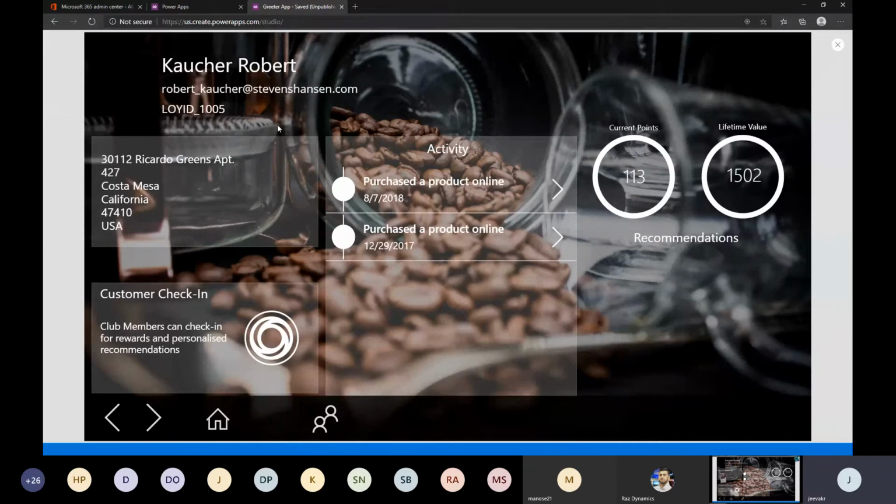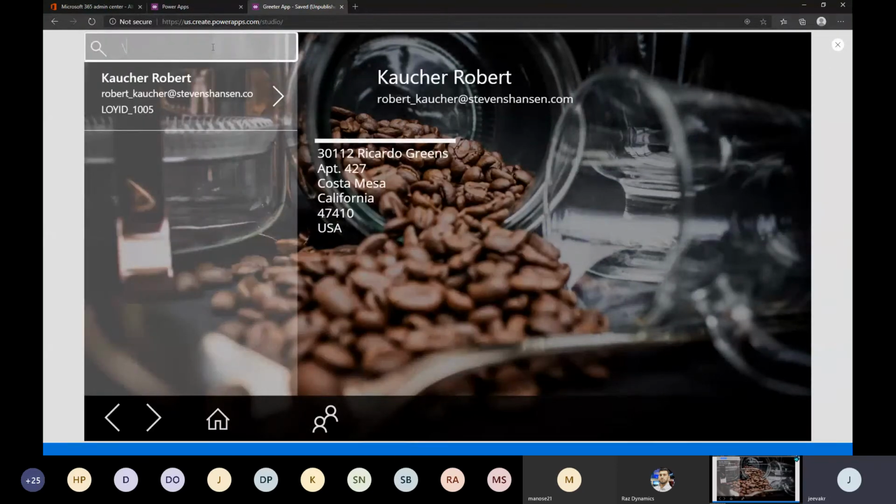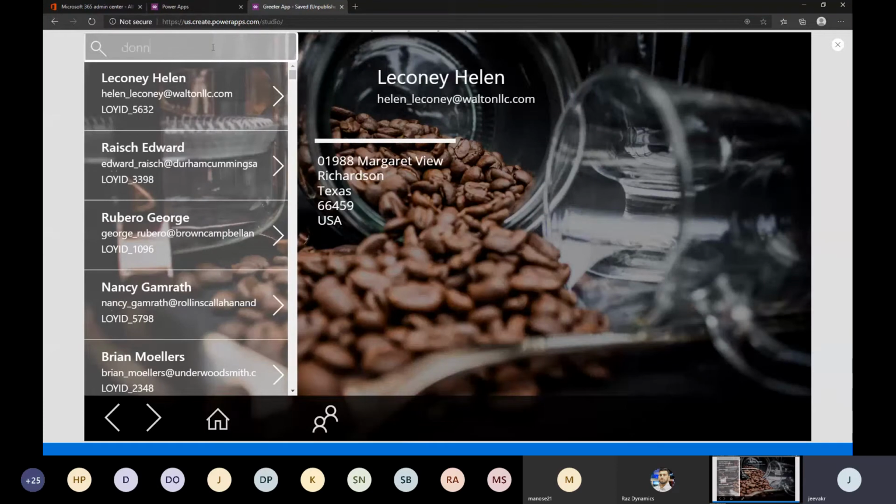All right, and the address, of course, can be from any of the data sources which we blend. And this is what I want to show you. But both of them come from Product Online. This is not the best example. Let me go back and maybe search someone else. This lady.